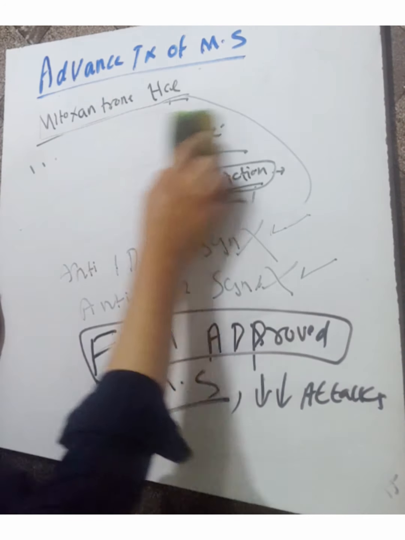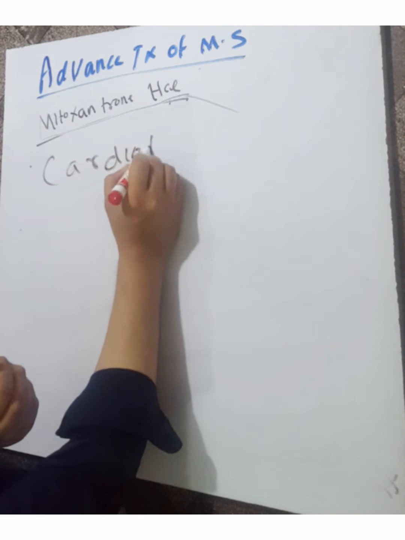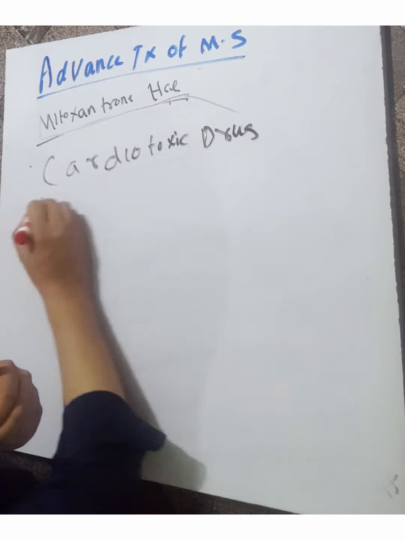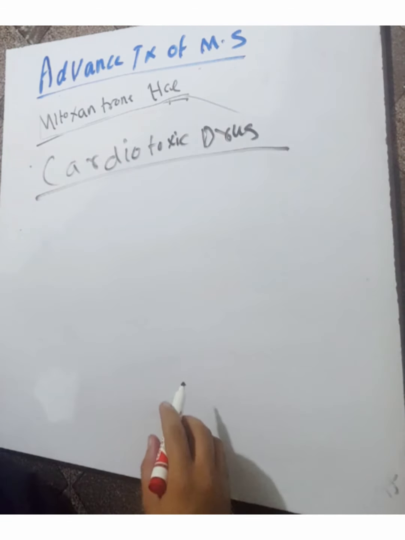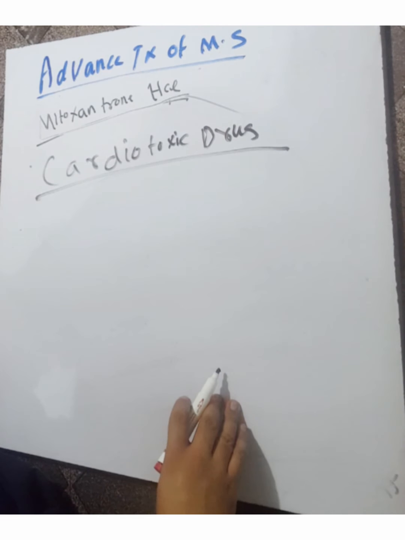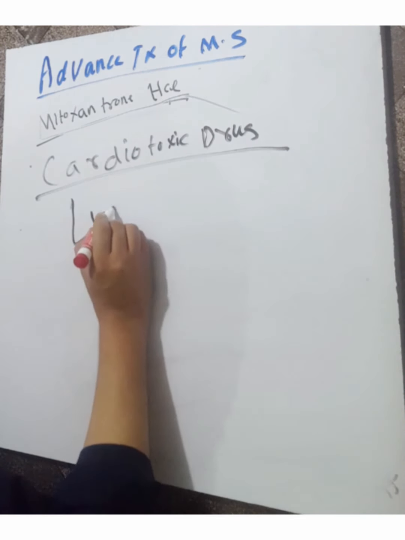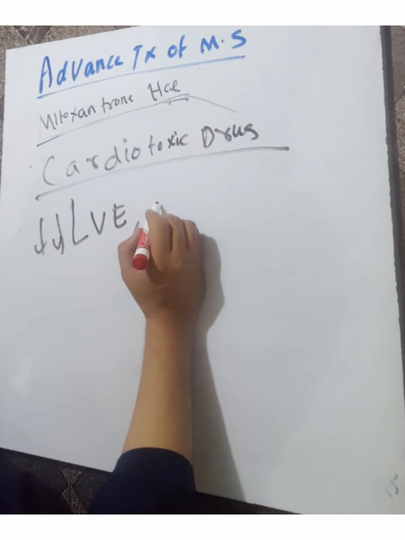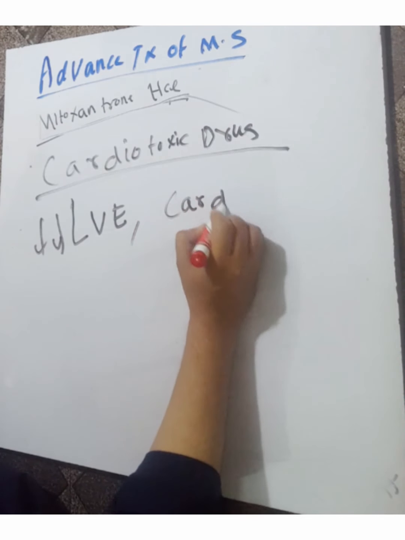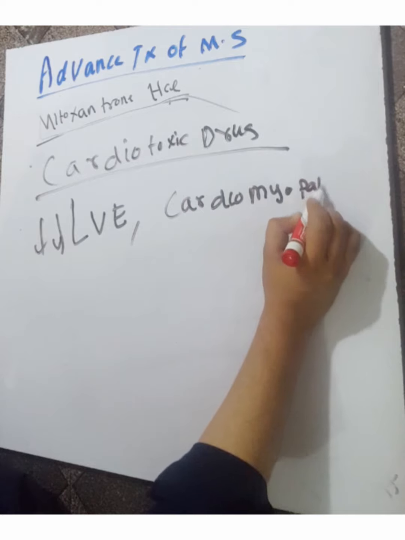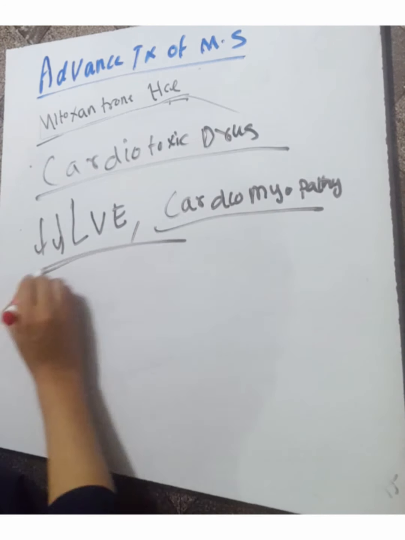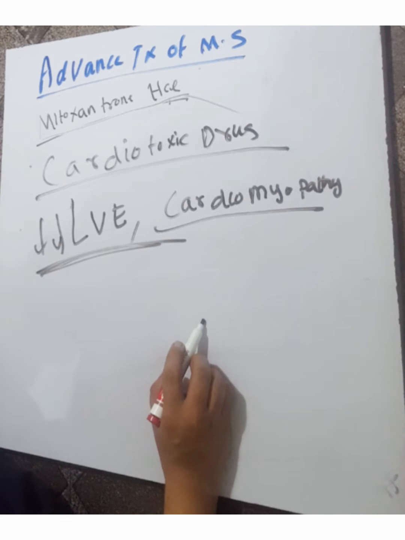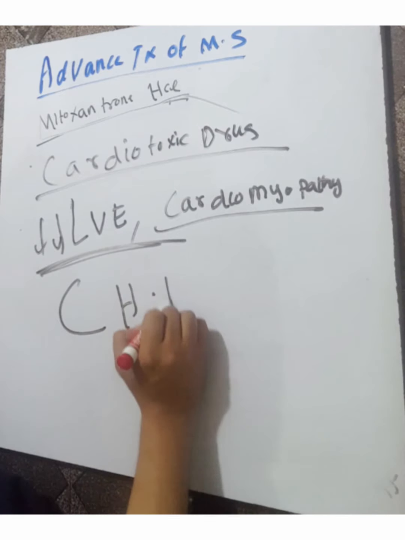But the side effect of mitoxantrone hydrochloride is cardiotoxicity. This is a cardiotoxic drug. For example, they cause cardiomyopathy. They reduce the left ventricular ejection fraction. They also cause irreversible congestive heart failure. This is irreversible.